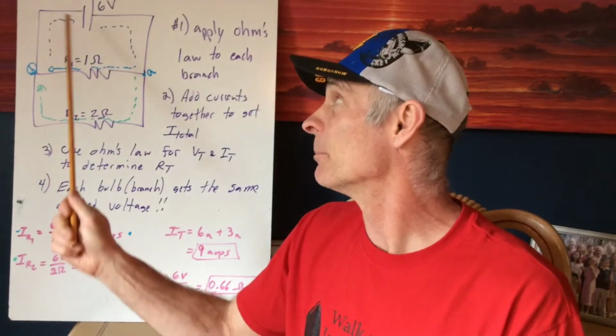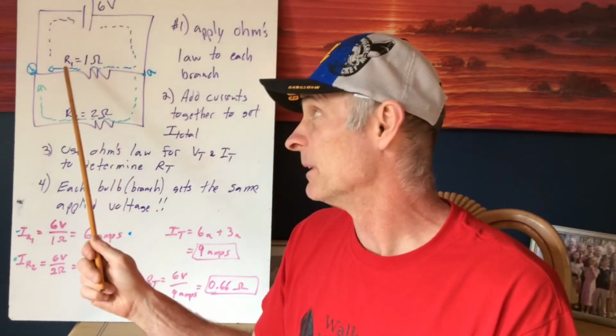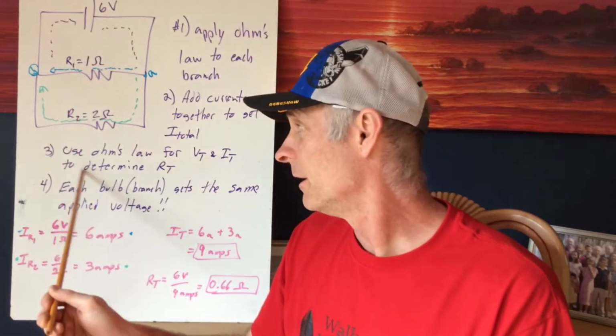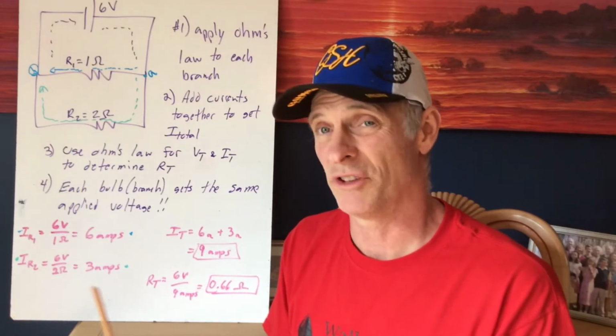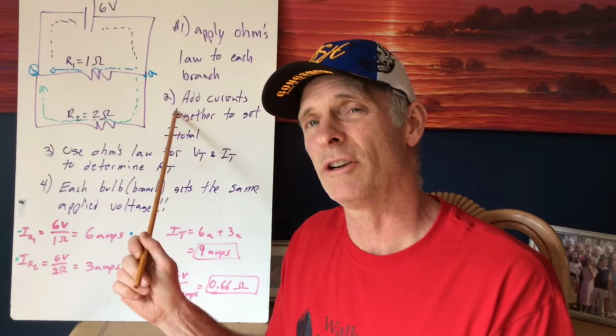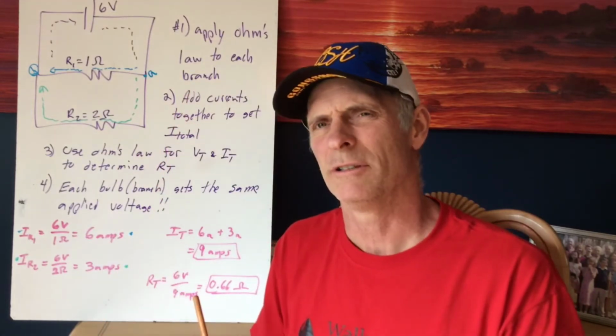So the battery is supplying 9 amps, which splits at point A. It becomes blue, or 6 amps in the northern part, and 3 amps in the southern route, or the southern part. So our rule is add currents together to get total current. I total for the circuit is unusually large, 9 amps.